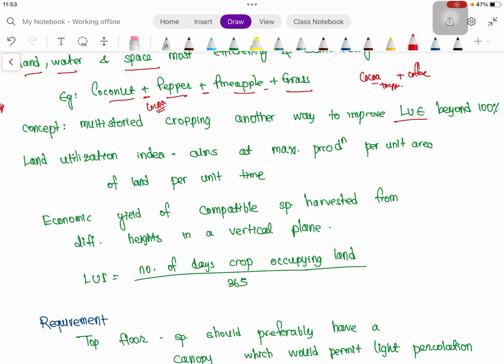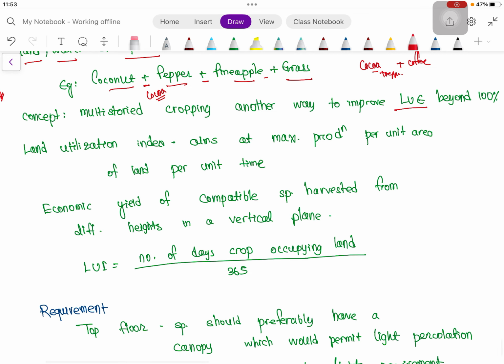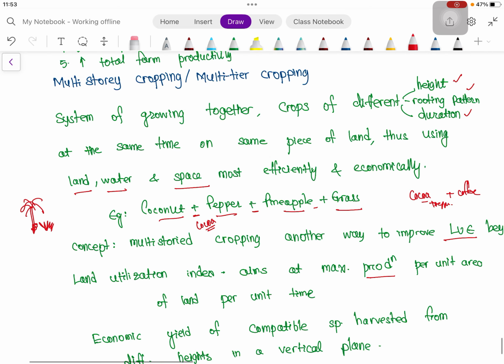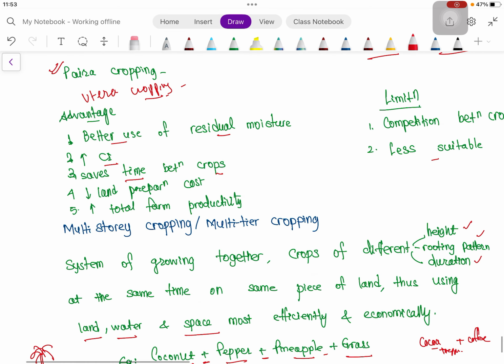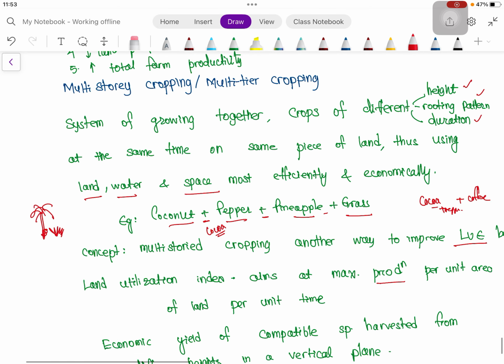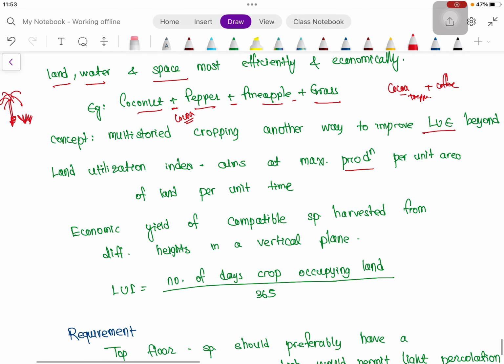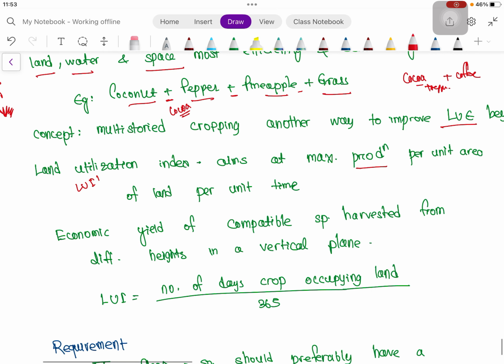So land utilization index aims at maximum production per unit area of land per unit time. As in the intercropping system the LER is there, land equivalent ratio, here in case of multi-storeyed cropping, land utilization index is there. So these are analytical tools. Land utilization index is the number of days a crop occupies land divided by 365.